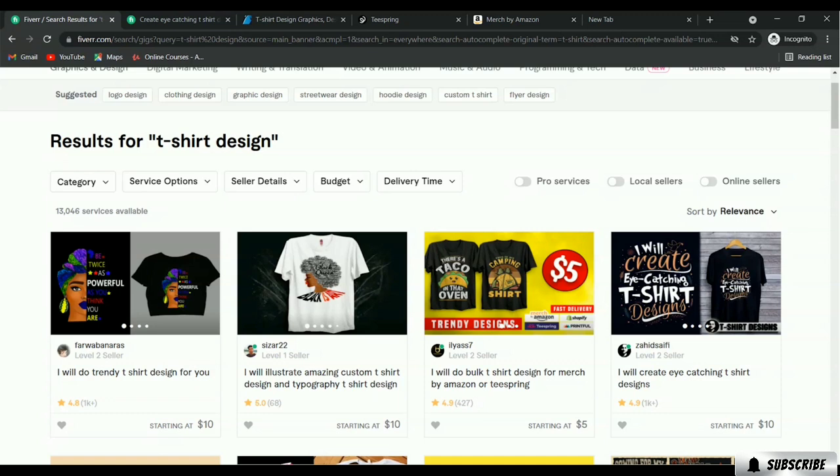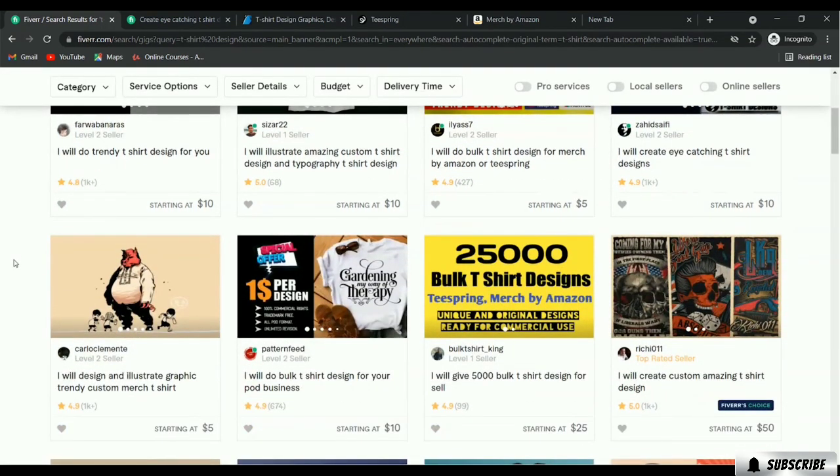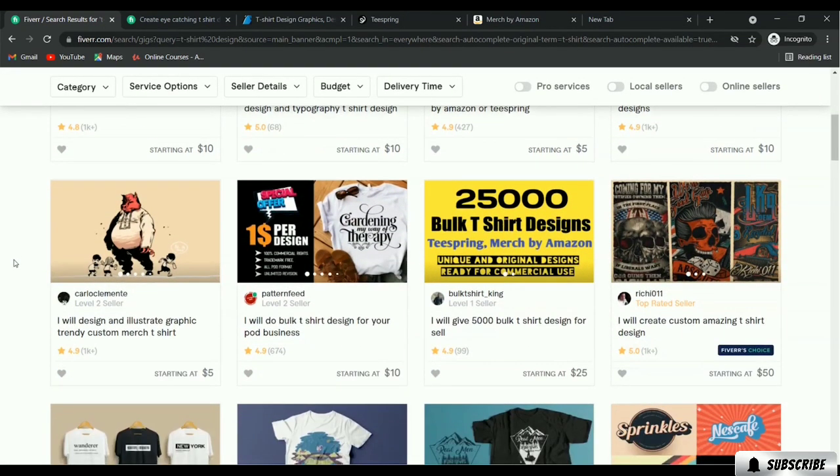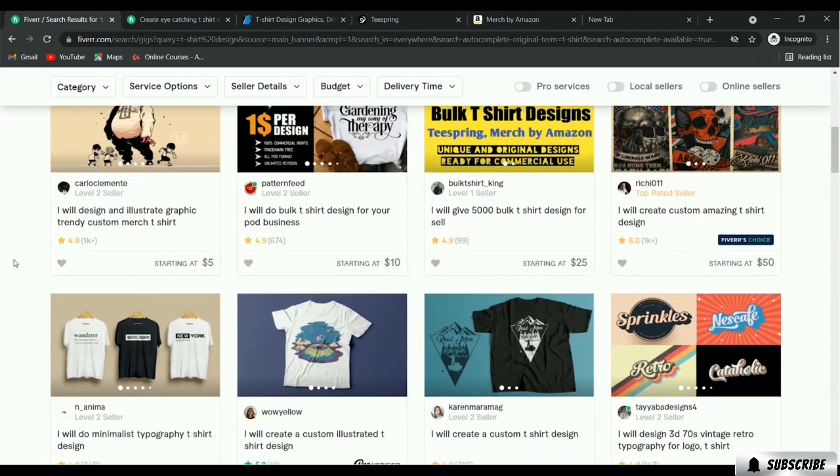In your gig you have to describe details about your service: that you will design an eye-catching t-shirt, a typography t-shirt, or some kind of black and white t-shirt. The service you offer, you have to describe it in your gig, and then you have to upload the gig to fiverr.com.